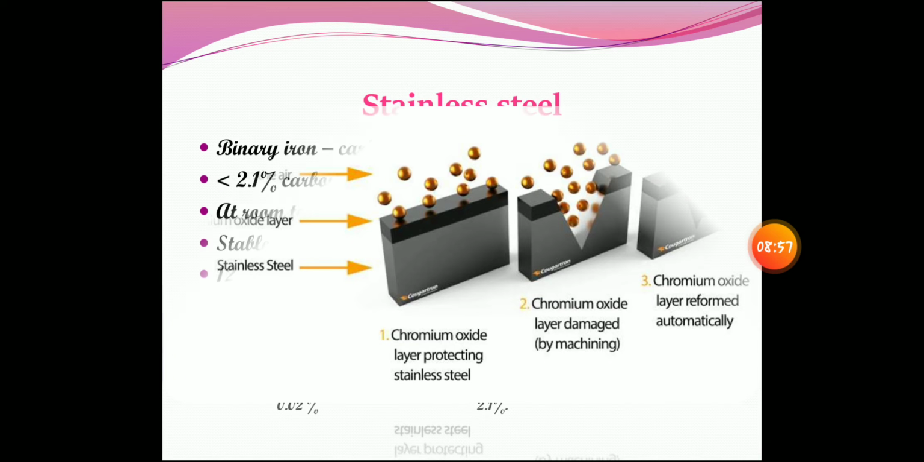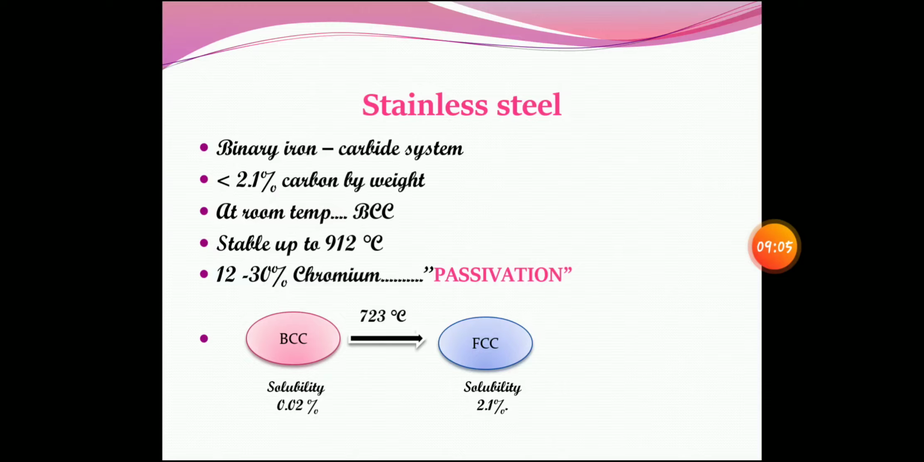Now, as I said, stainless steel at room temperature is body centered cubic. When it is heated to a temperature of 723, it is converted to FCC, that is face centered cubic. This body centered cubic form is called the ferrite form, and this face centered cubic form is called the austenite form. And the body centered cubic has a lower solubility of about 0.02%, whereas FCC will have a solubility of 2.1%.